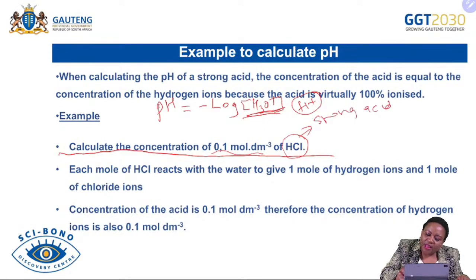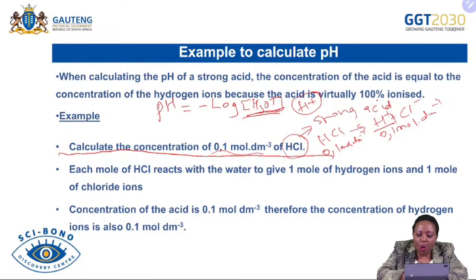Therefore, if hydrochloric acid is a strong acid, it ionizes as HCl to H plus plus Cl minus. If I know that the concentration of hydrochloric acid is 0.1 mole per decimeter cube, it is obvious, because it ionizes completely, that the concentration of the hydrogen ion is also 0.1 moles per decimeter cube.